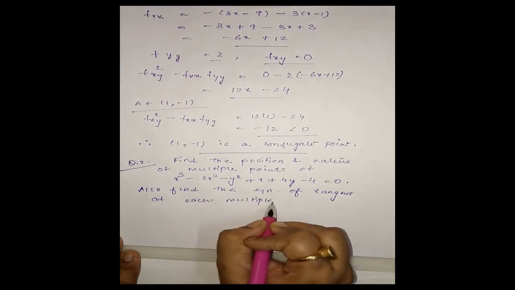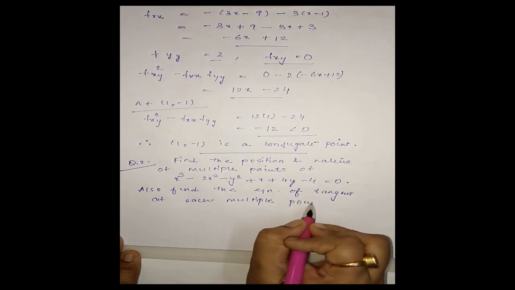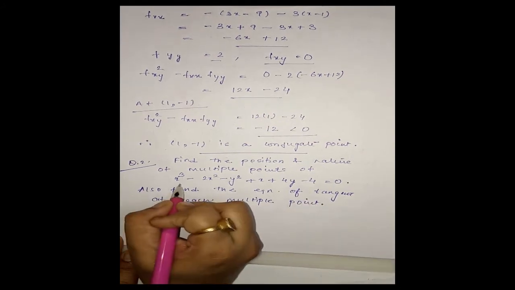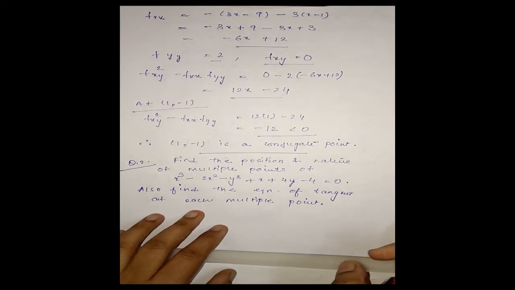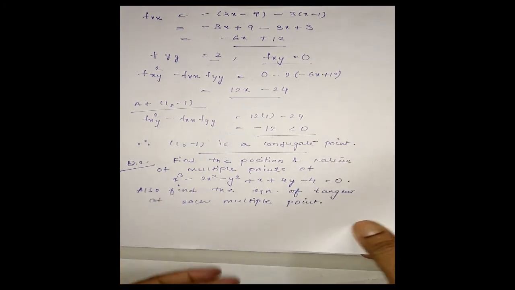First we have to find the multiple points, then we have to find the equation of tangent at all the multiple points. For this we have to find fx and fy.